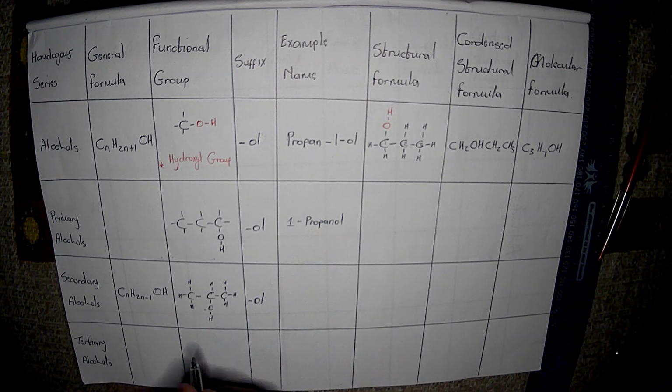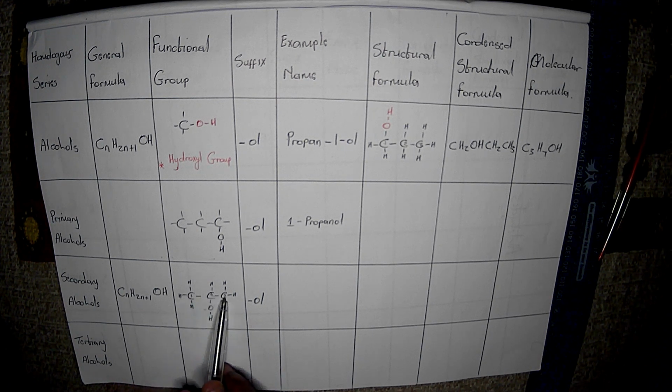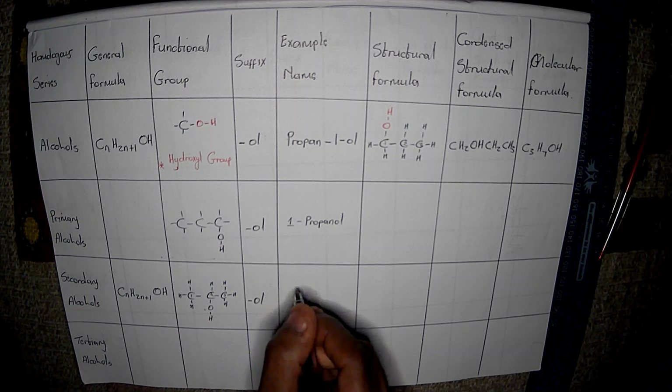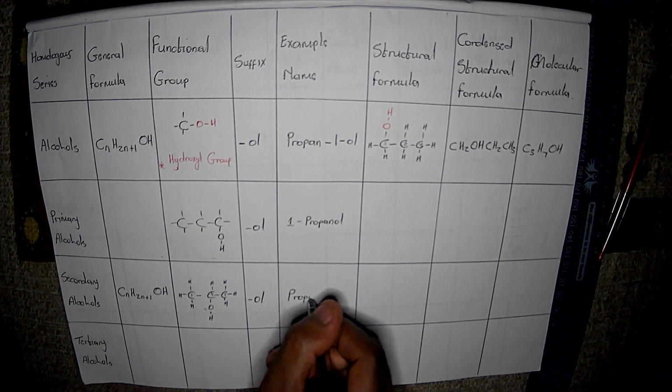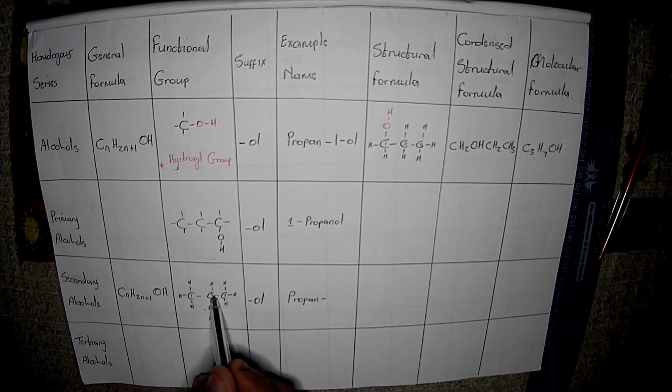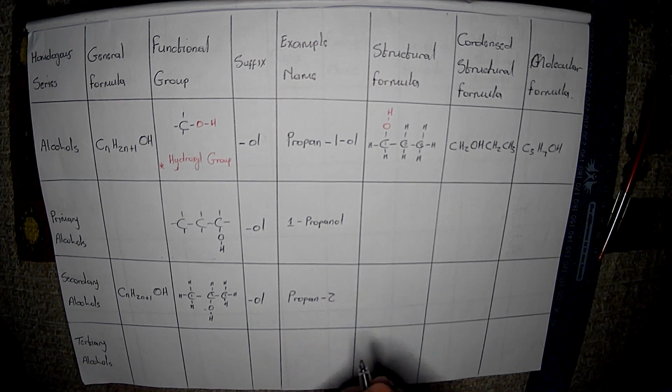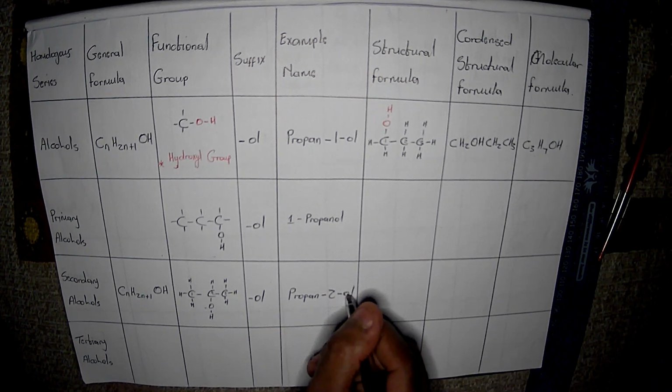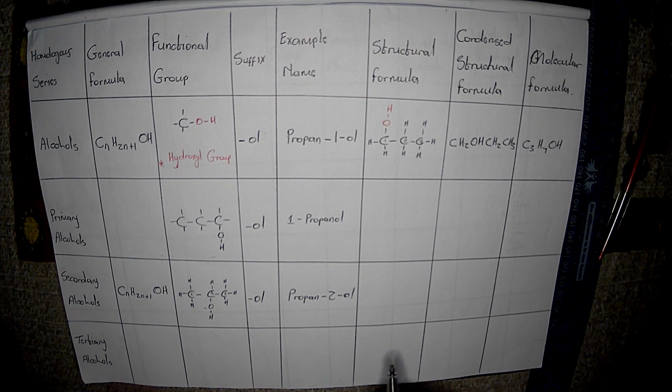Now, to name this, remember you can start from either side. You can start from this side to count 3, or from this side to your left. Either way, you're going to find the same thing. Because these are 3 carbon atoms, we have propane, so it's going to be propan. It's on the second carbon, so it's going to be 2, and our suffix -ol: propan-2-ol. Now, the structural formula is the same as this one, so I'm not going to write it.